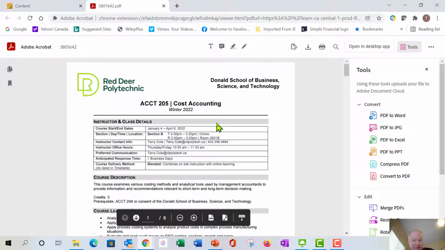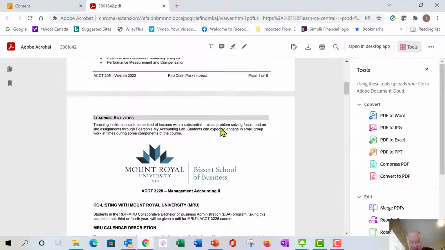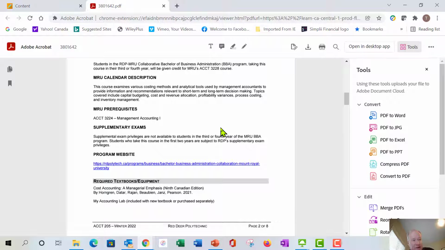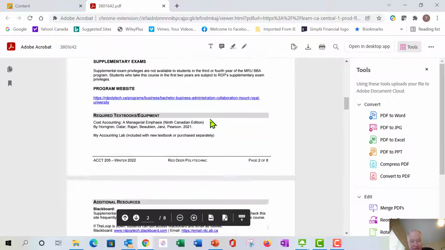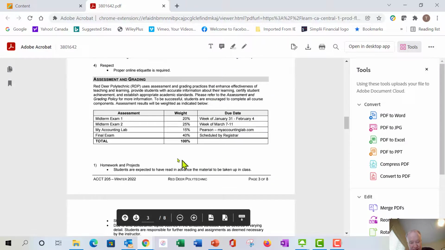I'll just talk about the exams briefly and the marks breakdown for the assessments. There are no supplemental exams. It's a Mount Royal co-listed course, so they don't allow those. Looking here at the marks, you've got the first midterm, which is just the one chapter, 21. You've got a second term exam later on in the first part of March.